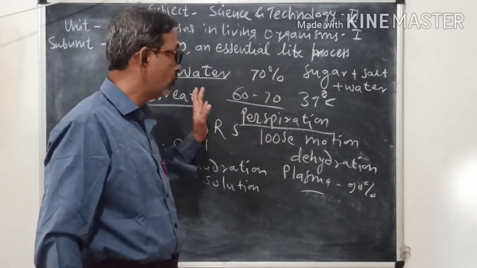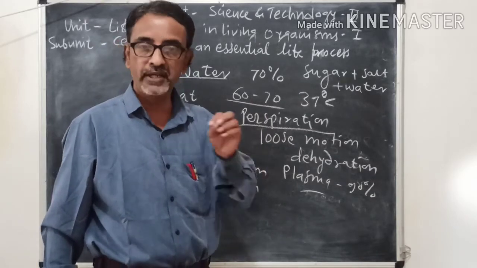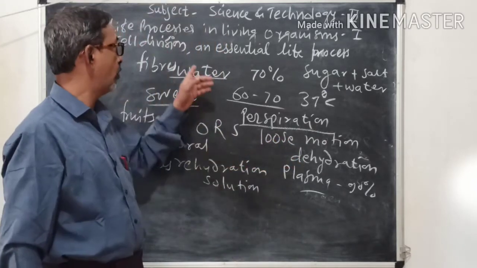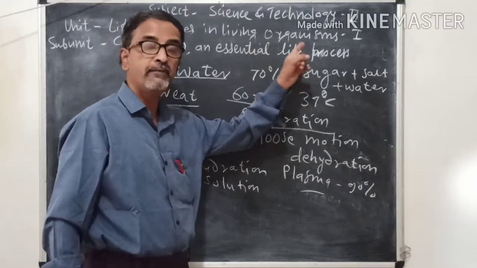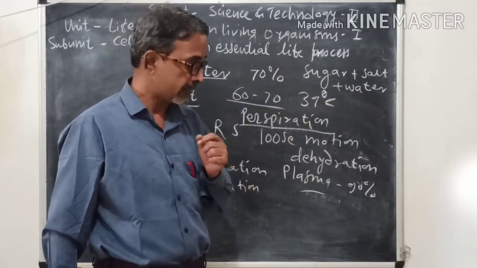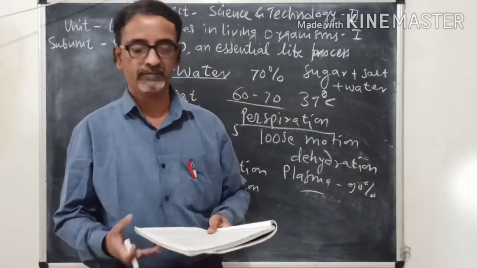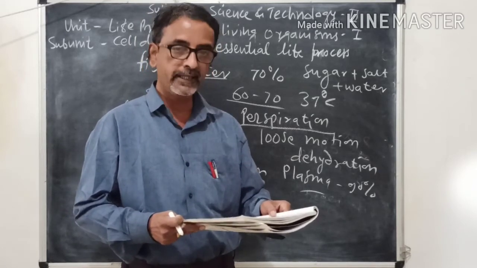So with that we have finished the types of nutrients and nutrition. And now today we have to see cell division and essential life process, another topic of this chapter. There are some questions asked in the book, page number 70. We shall see one by one. Under the heading, can you tell?